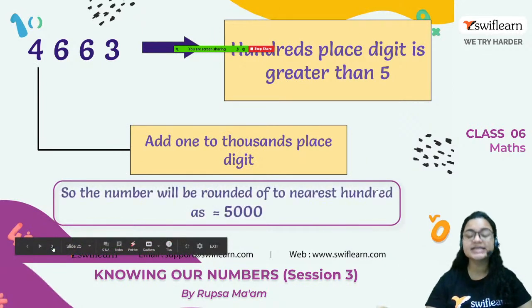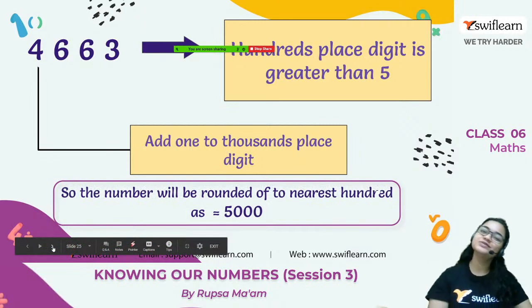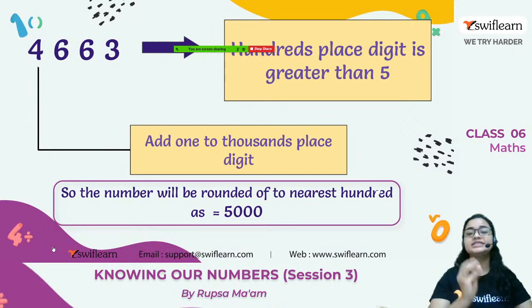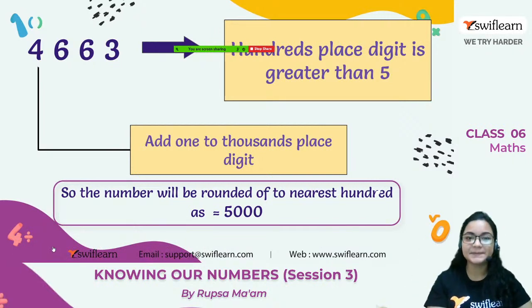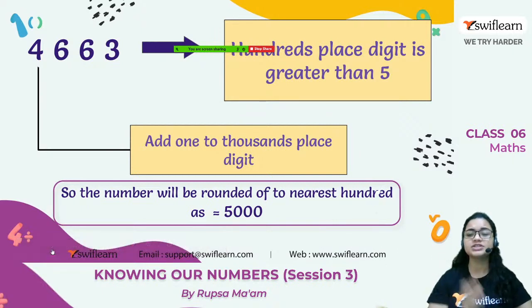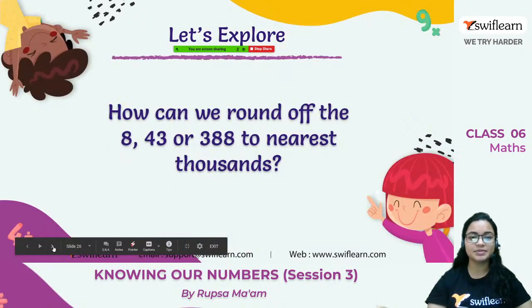So the nearest thousand number will be 5000. Simple, same procedure, same concept. Just we have to change the place for checking. Right? It's very simple. I told you in the starting that it's a very easy concept. Just you have to understand the basic thing and it will be very simple.